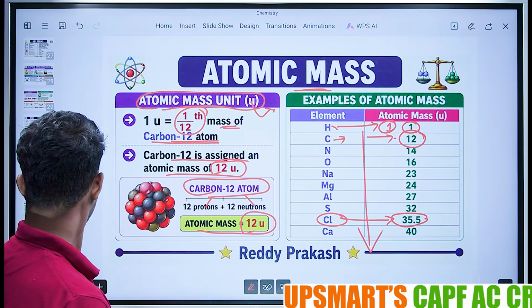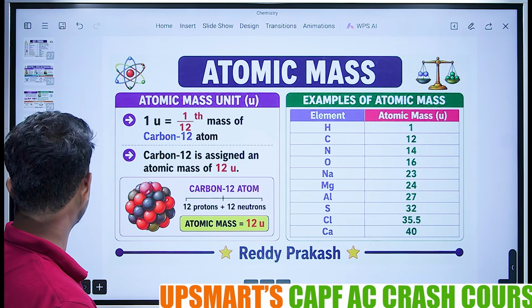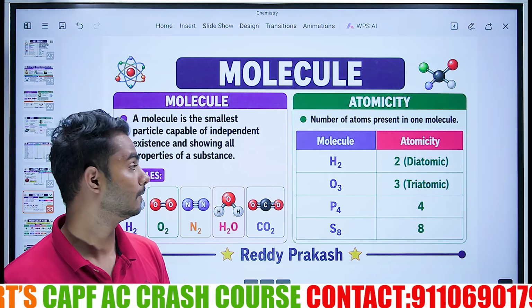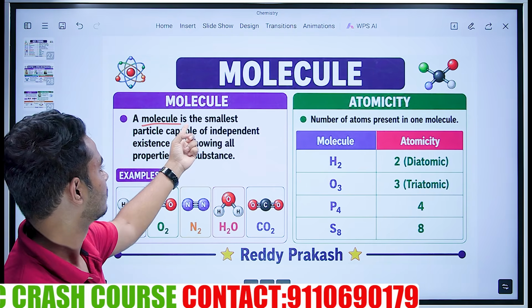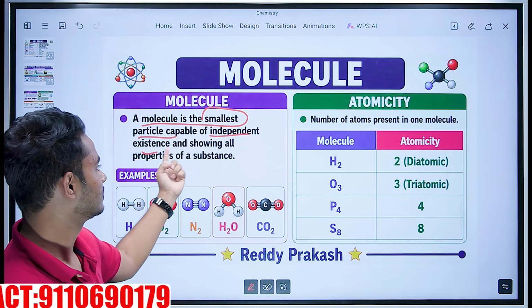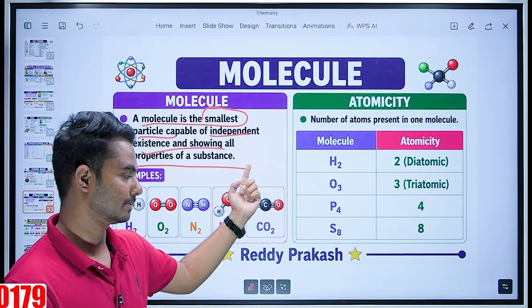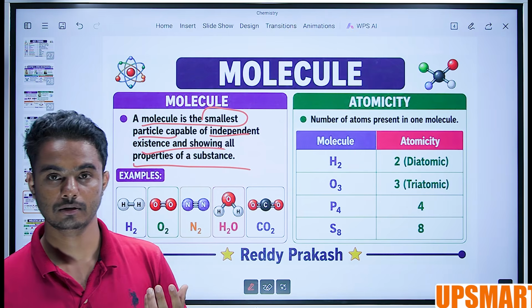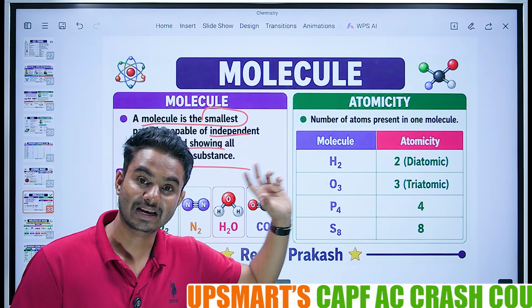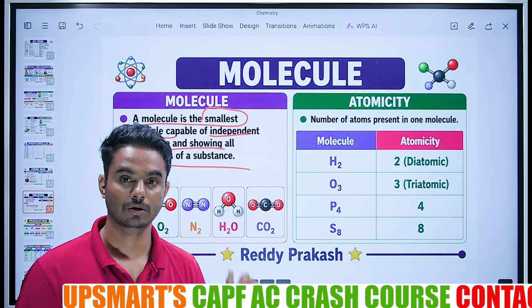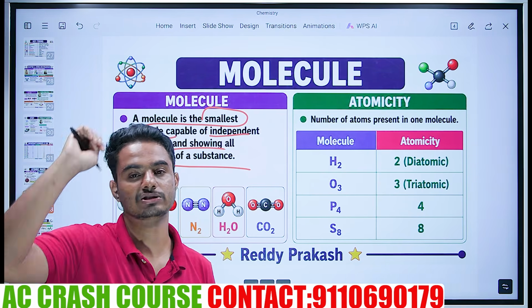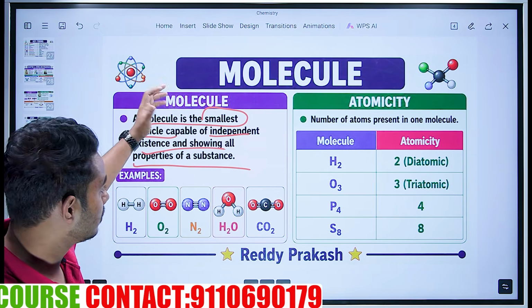Easy. Next, what is a molecule, sir? Atomic mass, I understood. What is a molecule? A molecule is the smallest particle capable of independent existence and showing all properties of a substance. Now you told us, we understood what compounds are, what elements are, what atoms are, what substances like acids and bases are. Now what are molecules, sir?